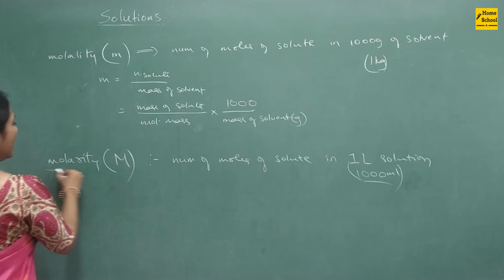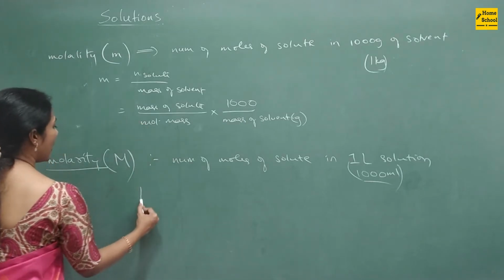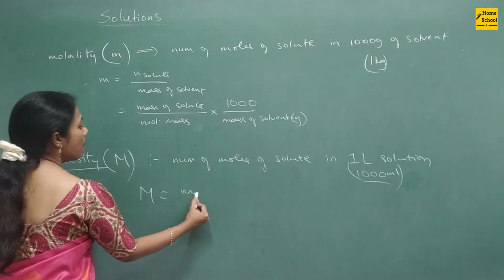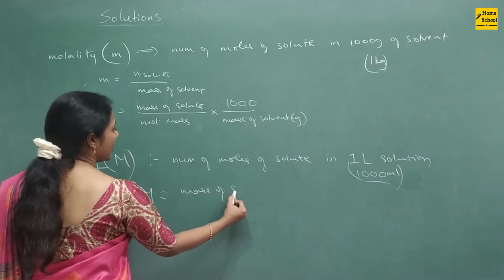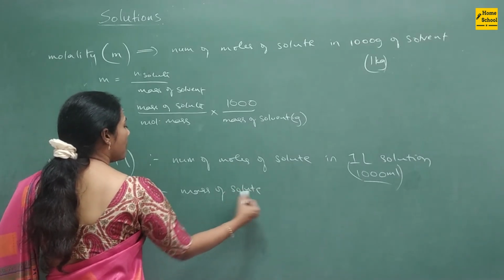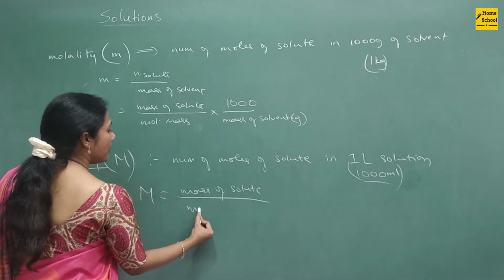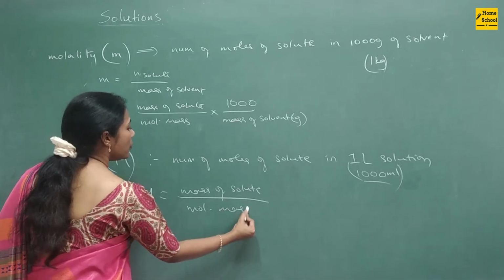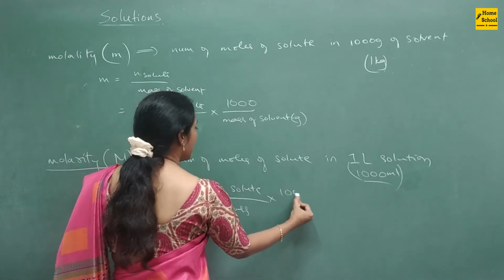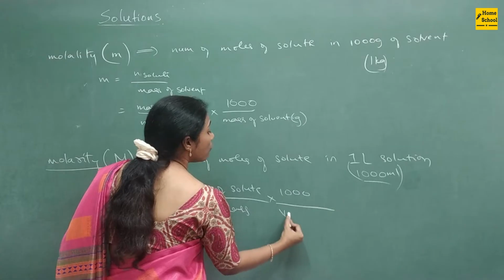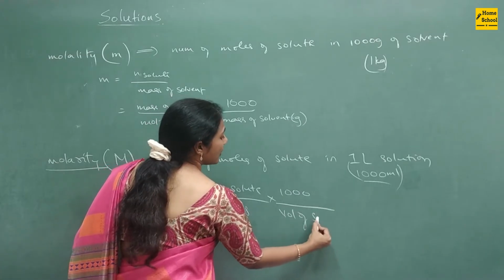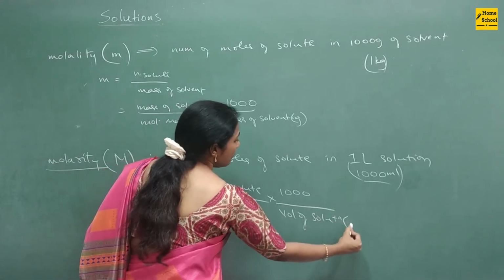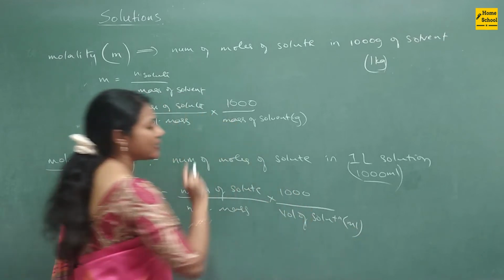Similarly, molarity, capital M, is equal to mass of solute. I am directly writing the major formula: mass of solute divided by molar mass of solute, into 1000, divided by volume of solution. If the volume of solution is given in ml, then use this 1000.